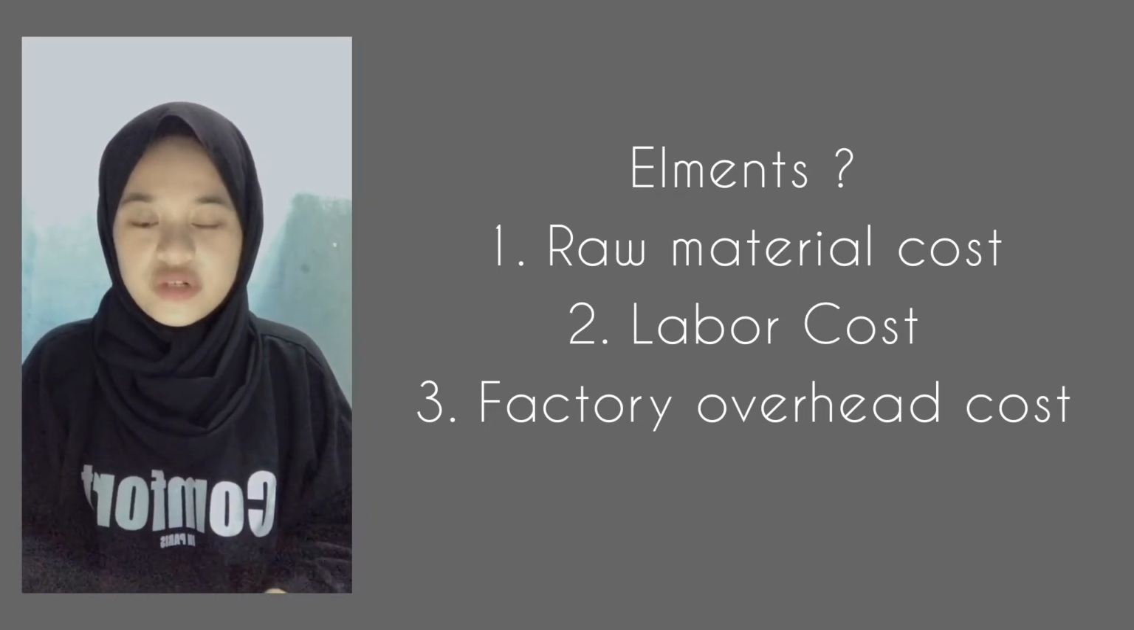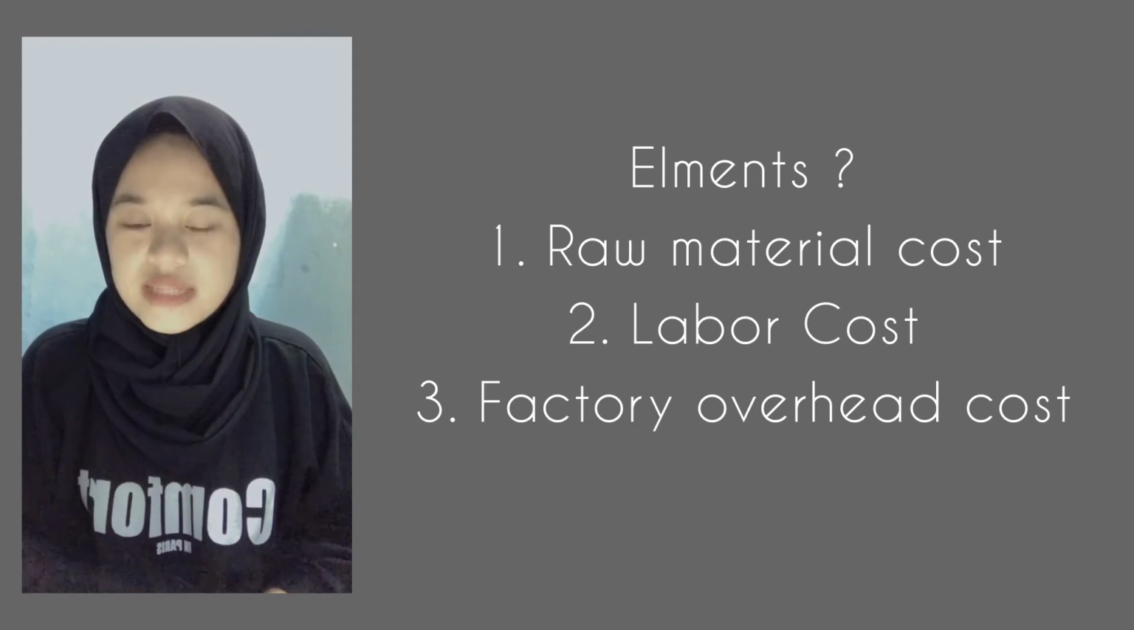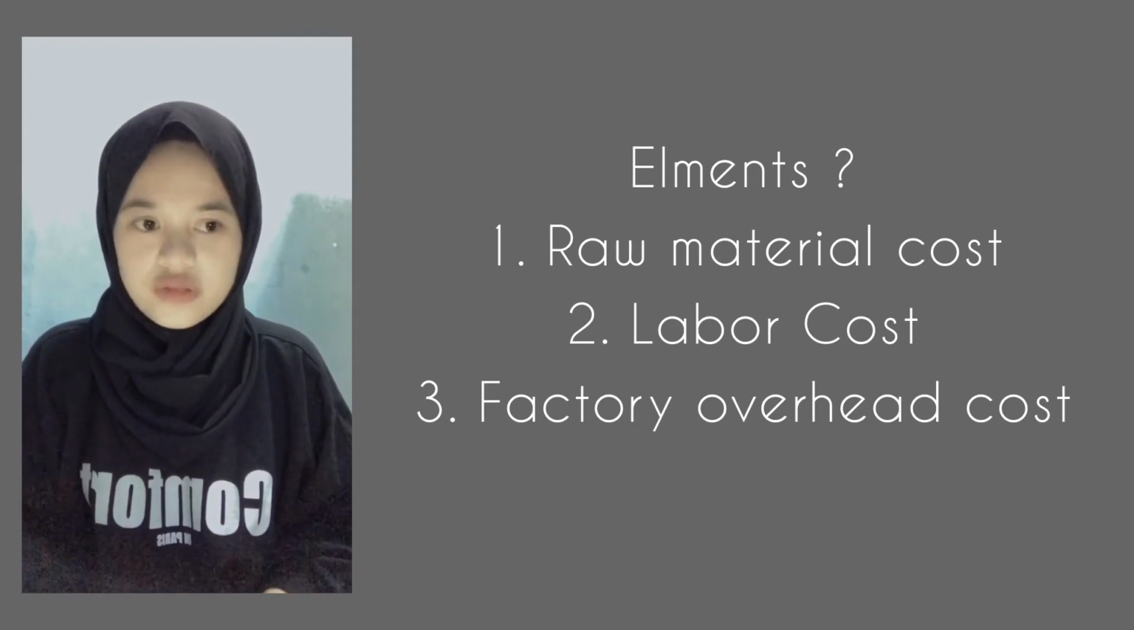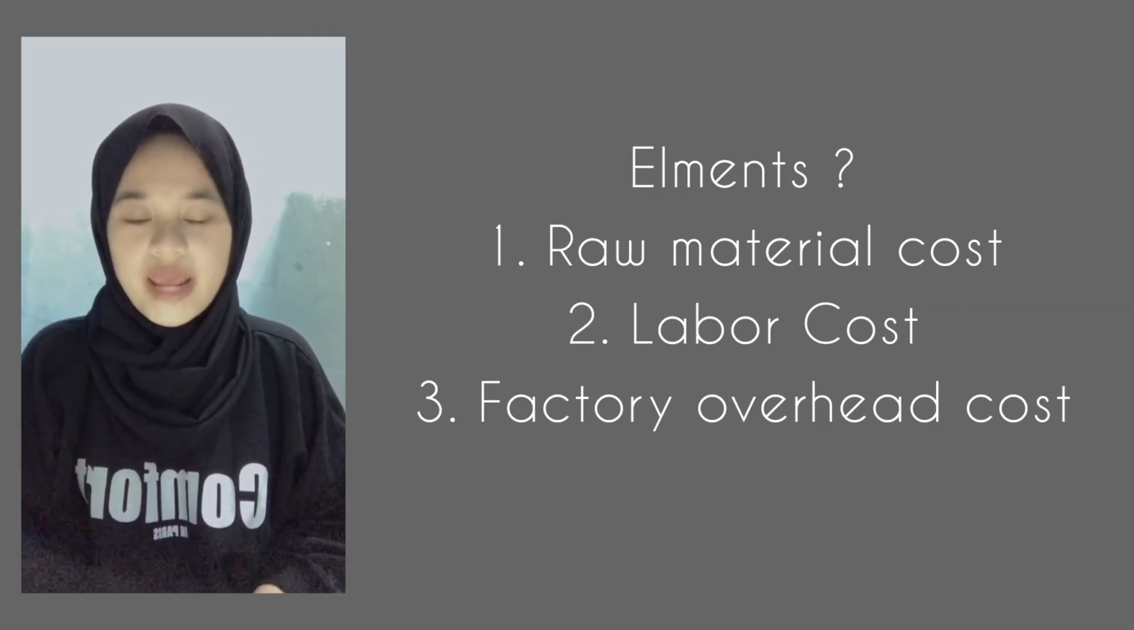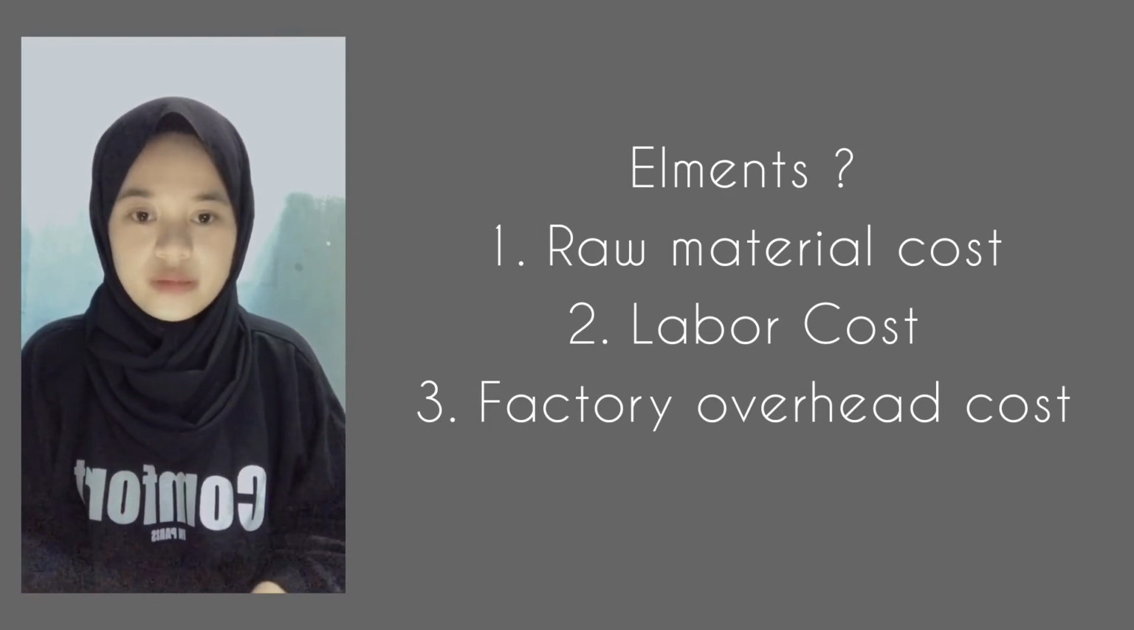Third is factory overhead cost. Factory overhead is also called manufacturing overhead. Manufacturing overhead consists of all manufacturing costs that are not traced directly to a specific output. Factory overhead usually includes all manufacturing costs except direct raw material and direct labor.